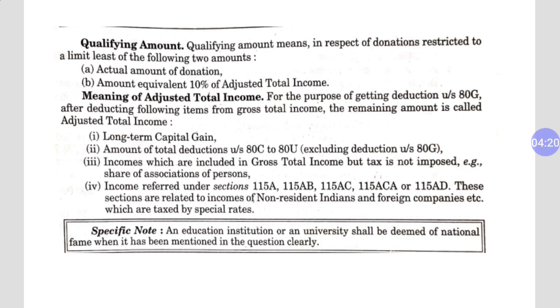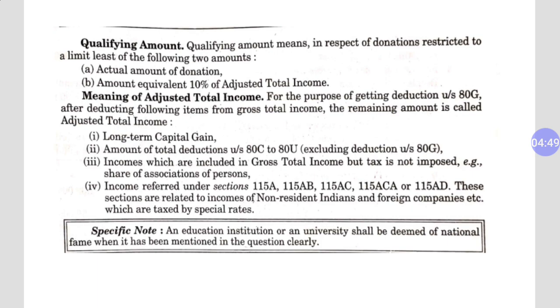As you can see in the slide, the meaning of adjusted total income is very clear. Adjusted total income means gross total income minus long term capital gain minus deductions under sections 80C to 80U except 80G, or if you are calculating 80GG, then except 80GG. Also income which is included in GTI but on which tax is not imposed, such as share of association of persons.